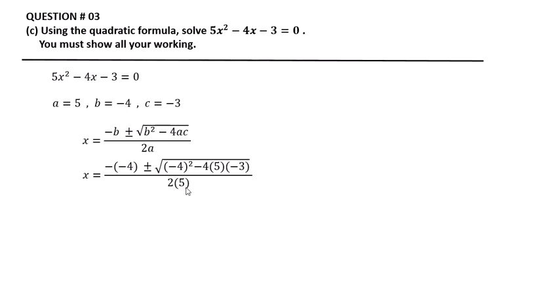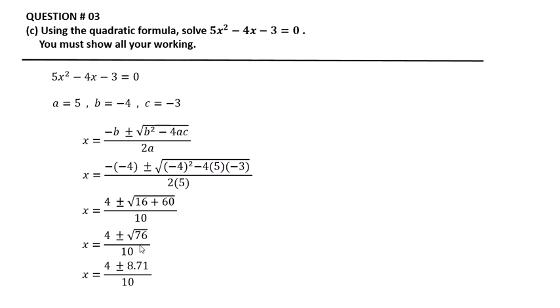So x is equal to minus minus 4, which is plus 4, plus or minus the square root of minus 4 raised to the power 2, which is 16, minus multiplied by minus is plus, and 4 multiplied by 5 multiplied by 3 is equal to 60, over 2 multiplied by 5, which is equal to 10. So x is equal to 4 plus or minus the square root of 76, divided by 10. The square root of 76 is equal to 8.71.